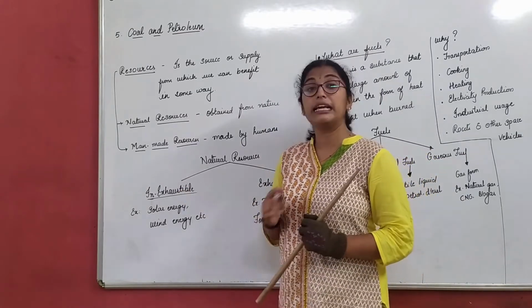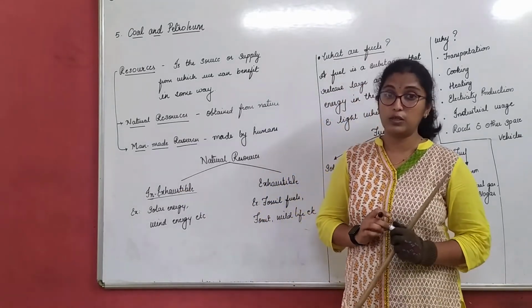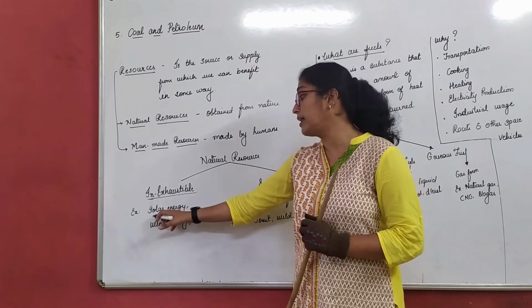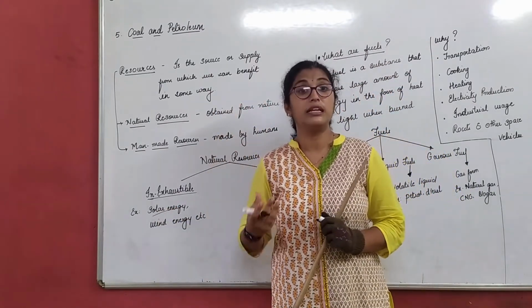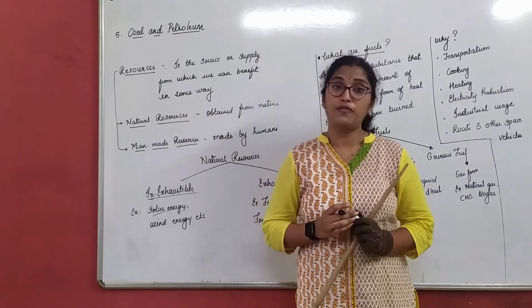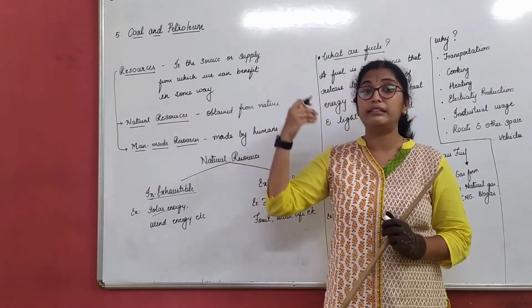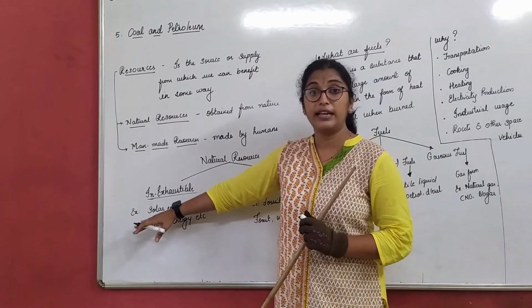Those are called inexhaustible natural resources. Example, solar energy. What is solar energy? The energy which we get from the sun. The sun is the ultimate source of energy. So, energy which we can derive from the sun is solar energy.